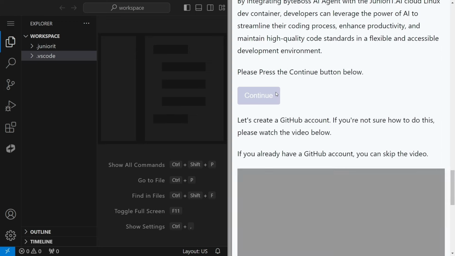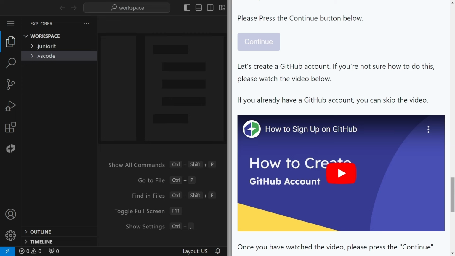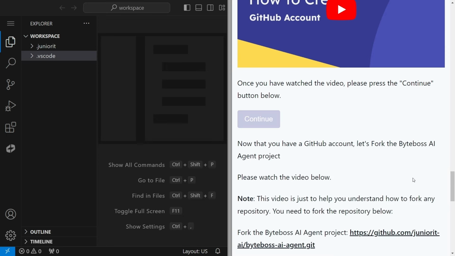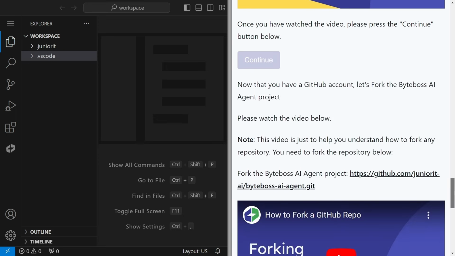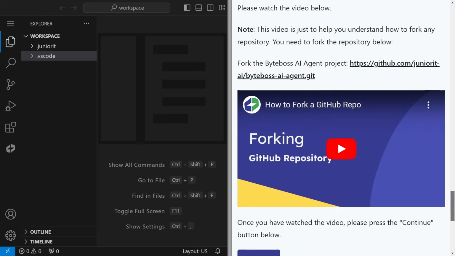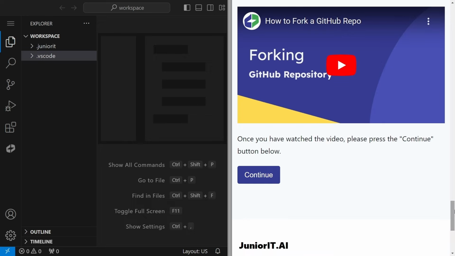Now for the next step, you need to have a GitHub account. If you do not know how to create a GitHub account, I will share the link in the description box, or you can also watch in the assignment itself by clicking on this play button. But I already have a GitHub account, so I won't do that. Then click on continue. Now for the next step, we need to fork, or make a clone or copy, of this GitHub repository to our own GitHub account. You can again watch this video to learn more, and this is the link that you have to clone or just create a copy to your own GitHub account. Once you are able to do that, click on the continue button again.